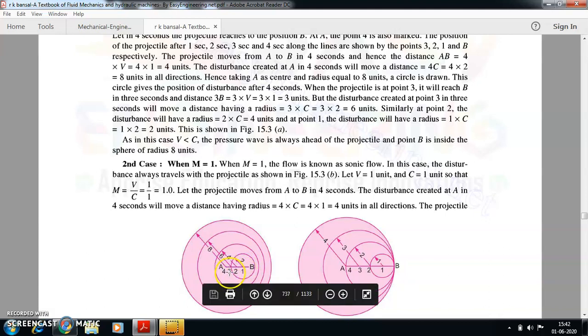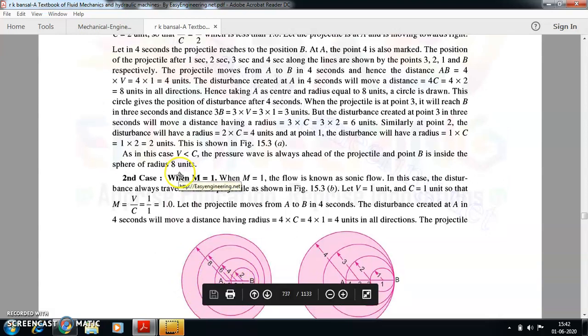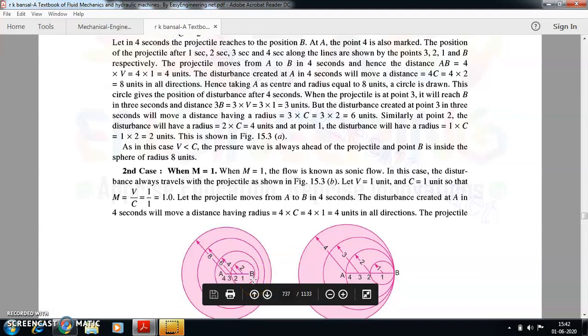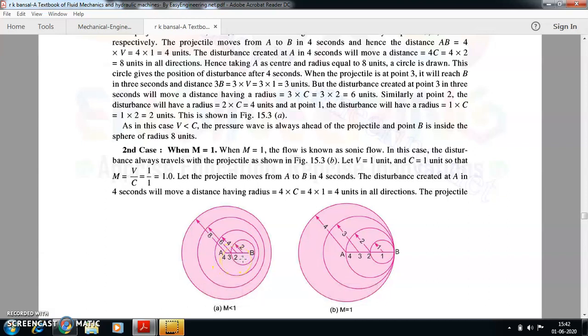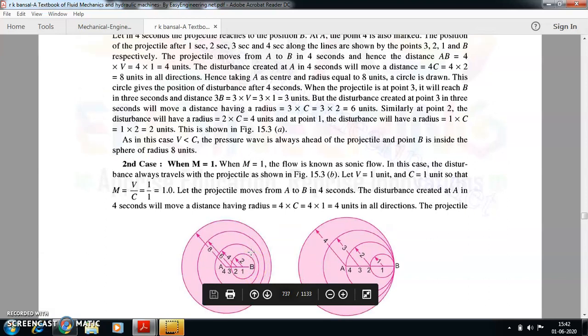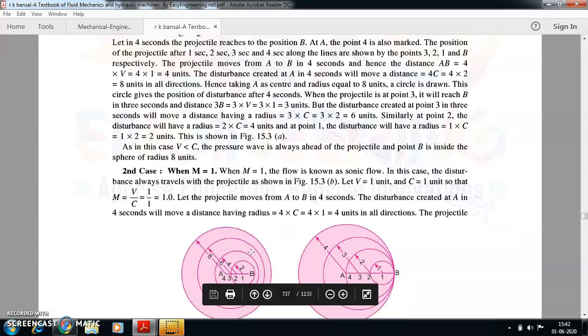So the movement happens from 4 to 1, and the points are named 3, 2, 1. It will come till here, and 1 to B will be the fourth second. So this is the 0th second position, 1 second position, 2 second position, 3 second position, and finally it attains B at the fourth second. These are merely assumptions that we are going to make to get this picture.